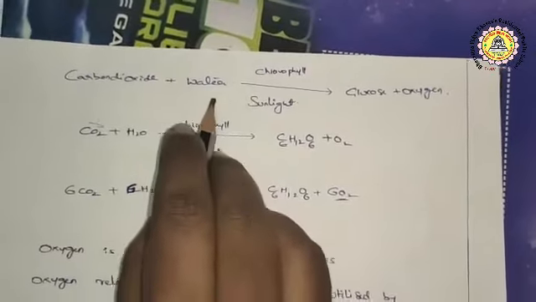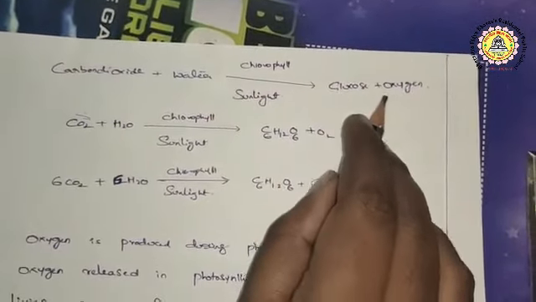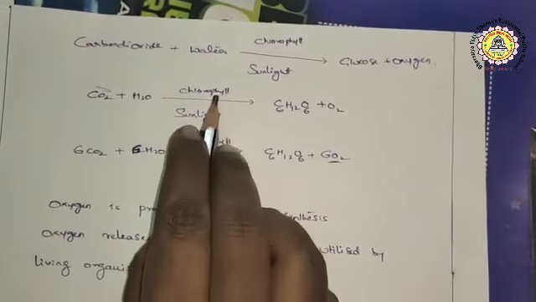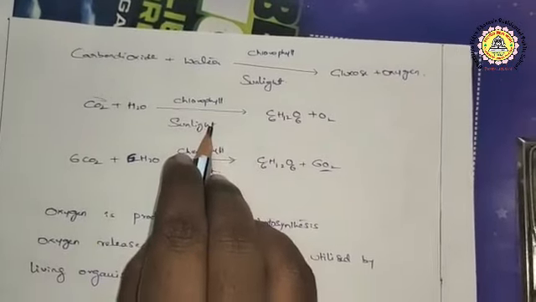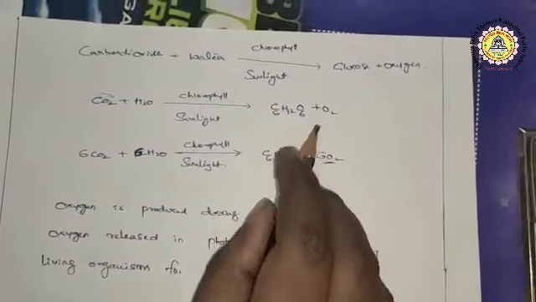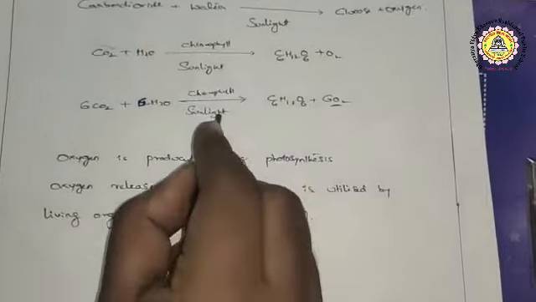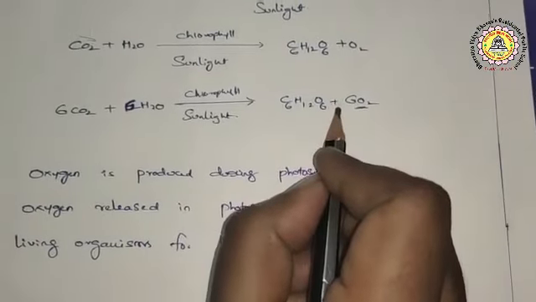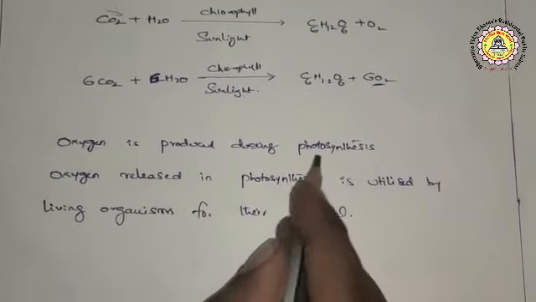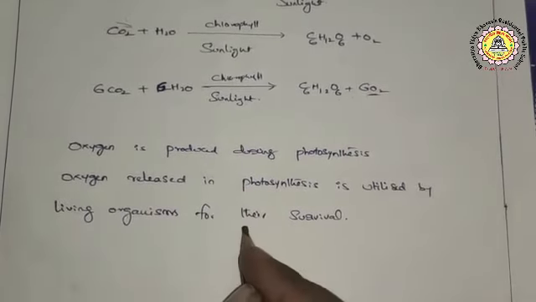Carbon dioxide plus water, in the presence of chlorophyll and sunlight, gives glucose plus oxygen. CO2 plus H2O, in the presence of chlorophyll and sunlight, gives C6H12O6 plus O2. The balanced equation is 6CO2 plus 6H2O, in the presence of chlorophyll and sunlight, gives C6H12O6 plus 6O2. In this process, oxygen is produced during photosynthesis. Oxygen released in photosynthesis is utilized by living organisms for their survival.